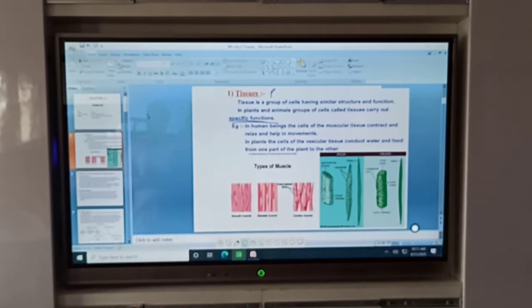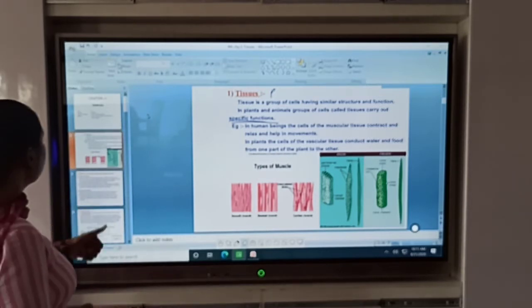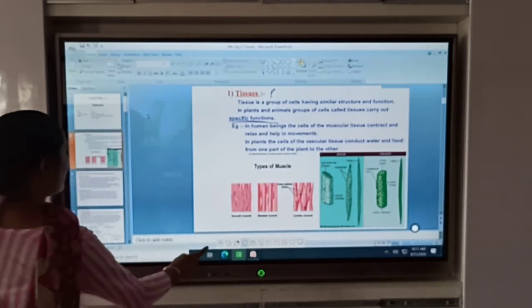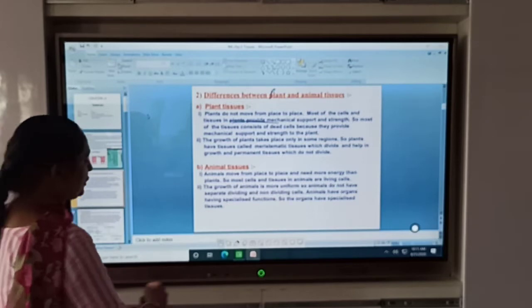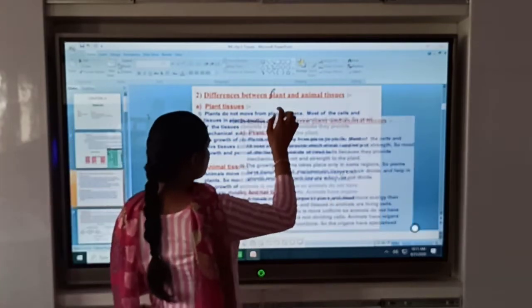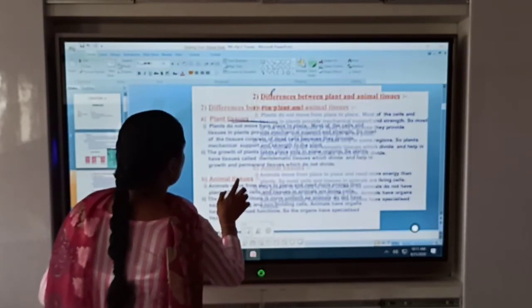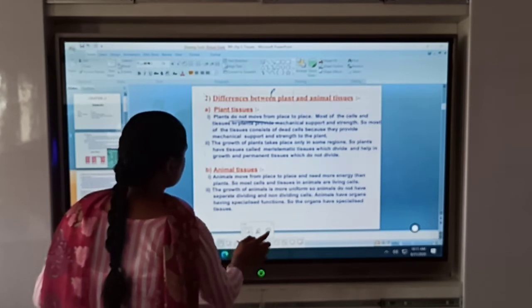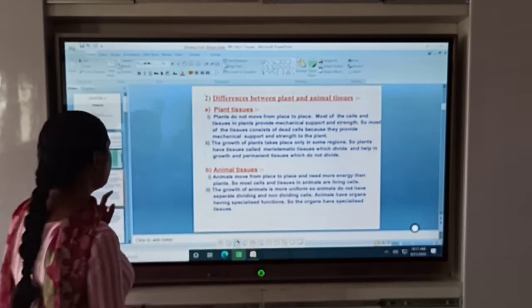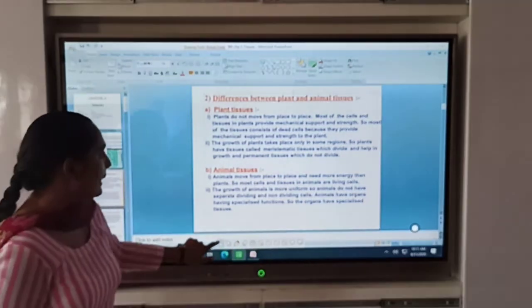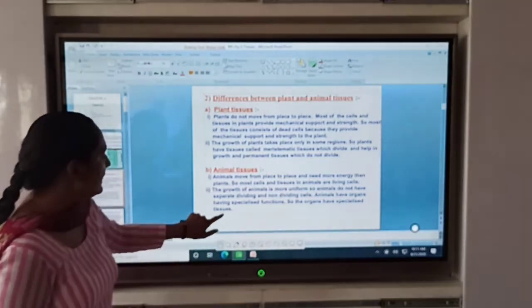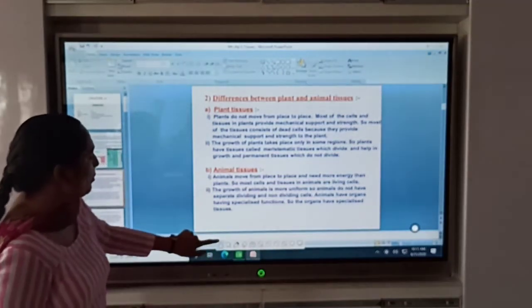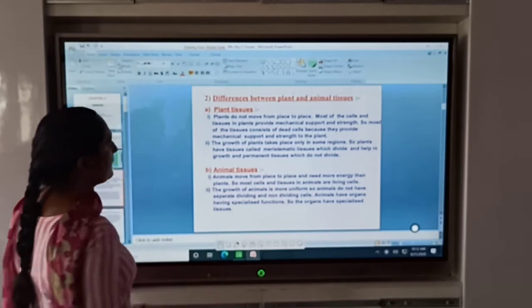Now I am going to move further: differentiate between plant tissue and animal tissue. As in the chapter on the cell, we studied the plant cell and animal cell.